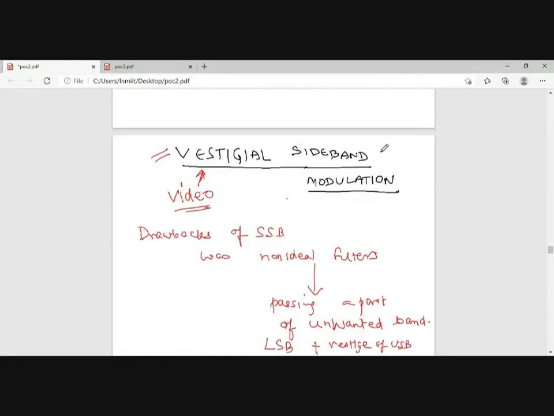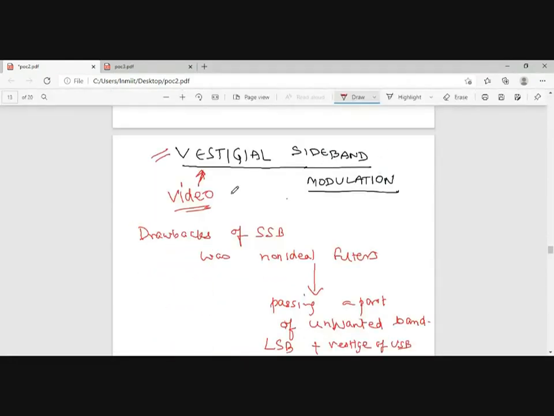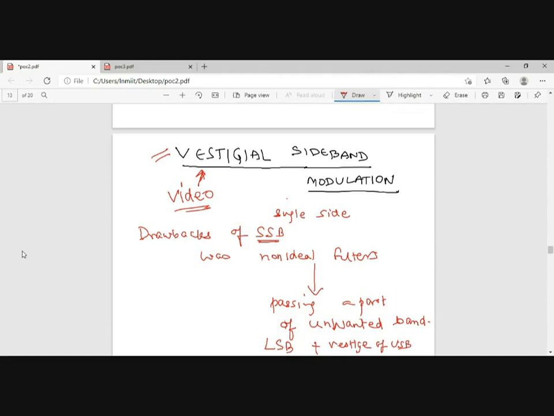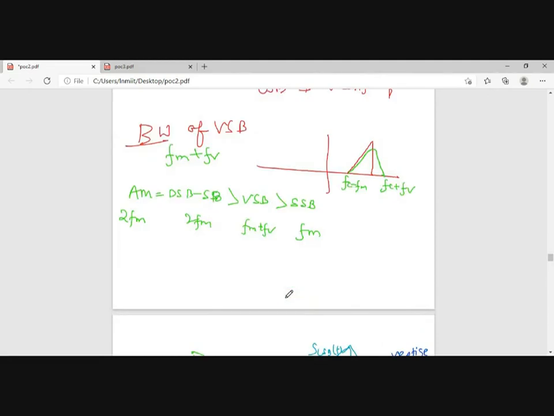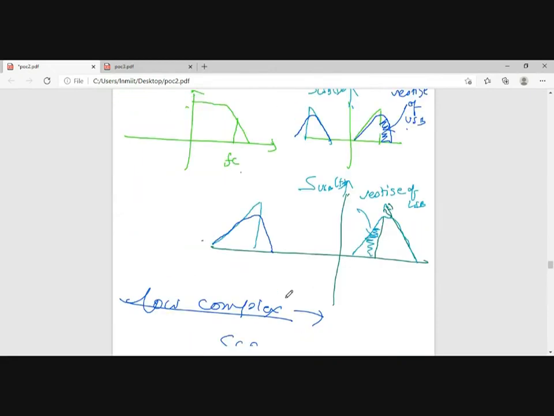So we were in the mode of vestigial sideband, and we knew that for an ideal single sideband, we require ideal filters, that is brick wall filters. Okay, and it is not possible for us to create an ideal filter. So we went for a vestigial sideband in which a sideband is passed with a vestige of the other sideband.